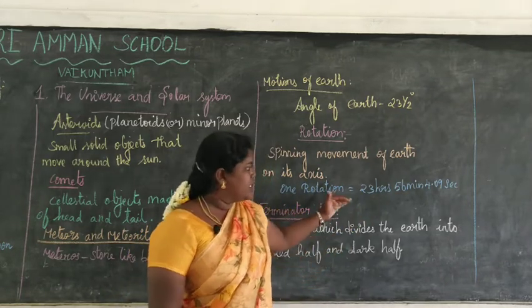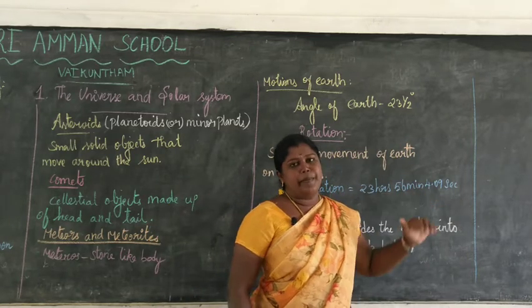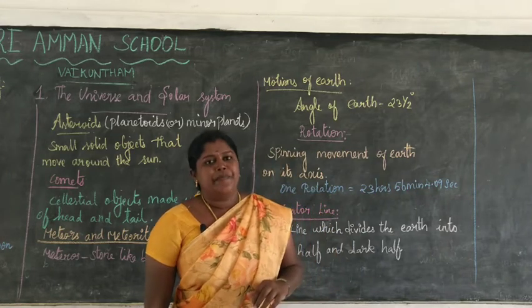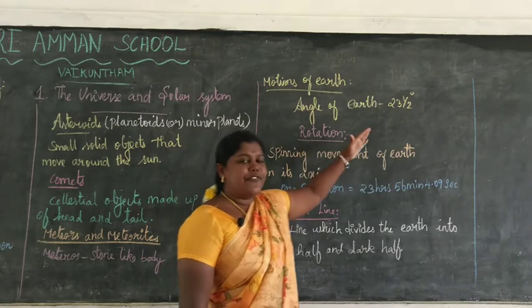Okay, so it takes 23 hours 56 minutes and 4.09 seconds to complete one rotation.